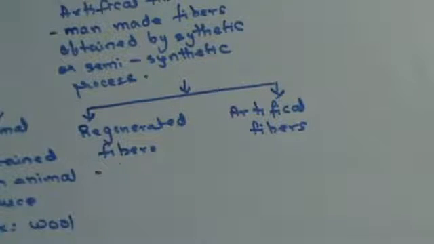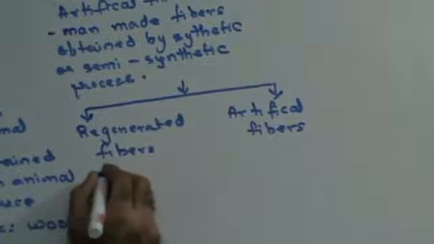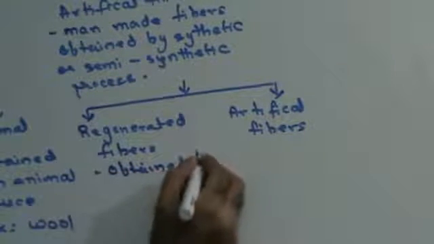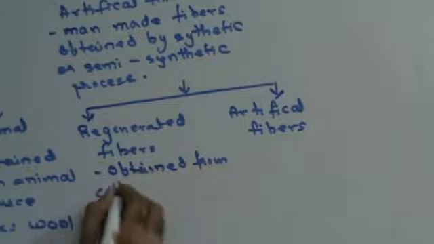What do we understand by regenerated fibers? These are the ones which are obtained from cellulose by chemical treatment. So the main component is cellulose.